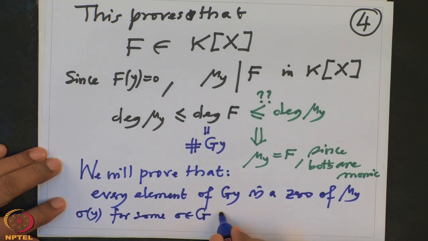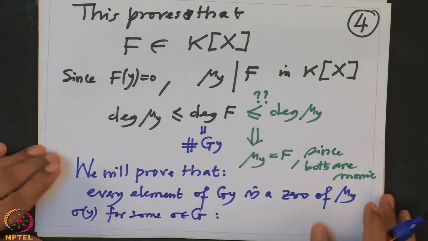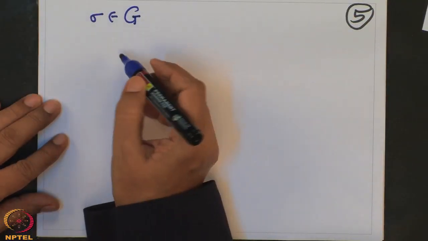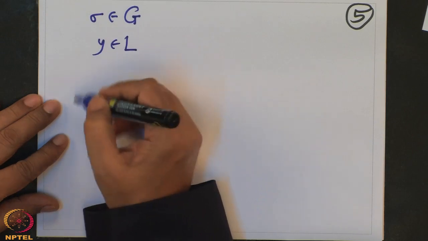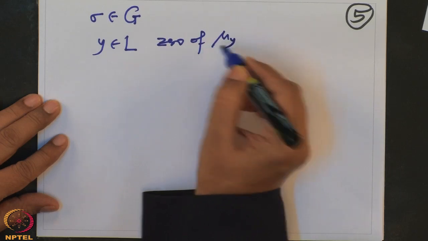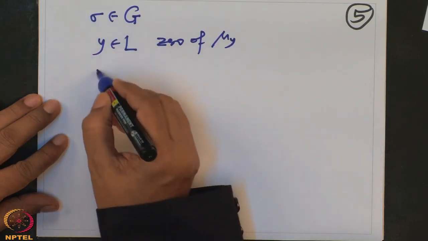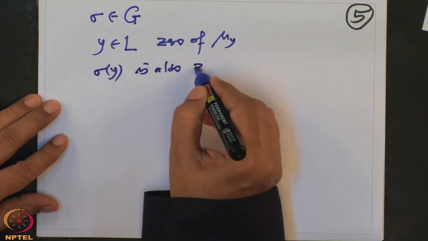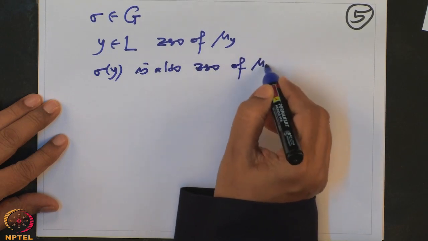And now, what was our observation? I want to use my observation, namely, if I have an element of this Galois group, sigma in G, and y was an element in L and y is a zero of mu y, then if I apply sigma to y, sigma of y is also a zero of mu y.